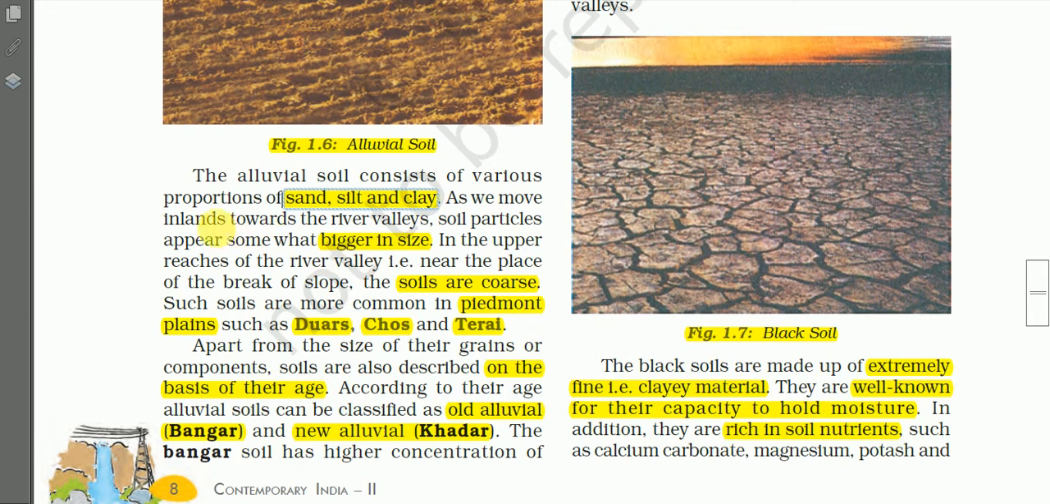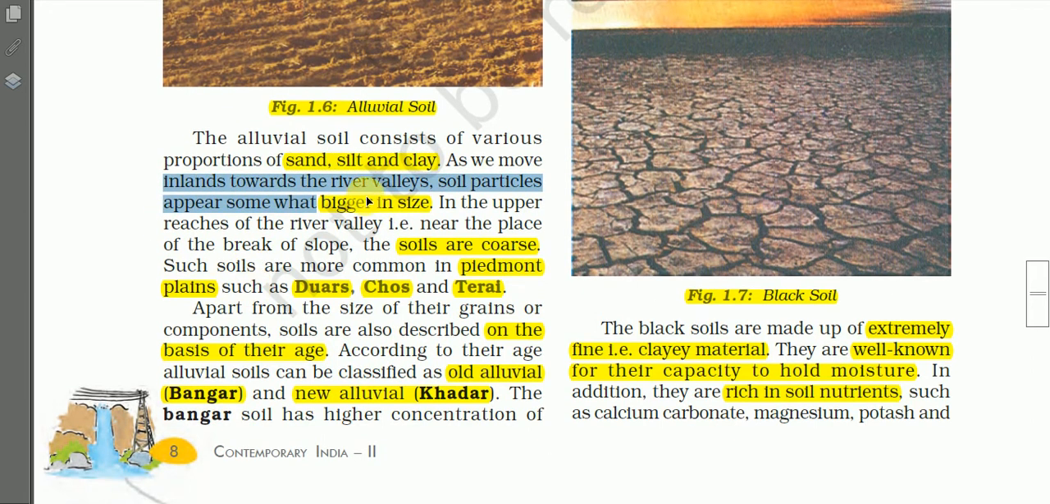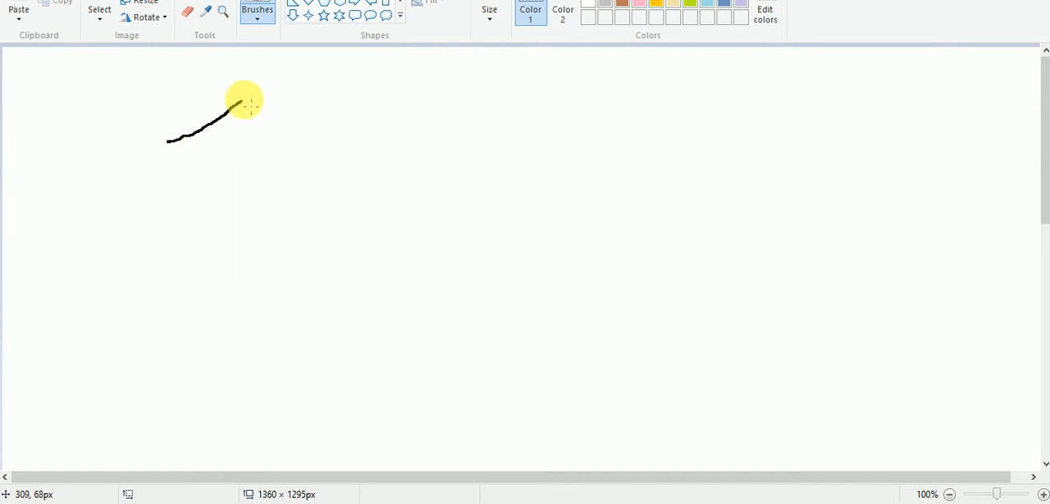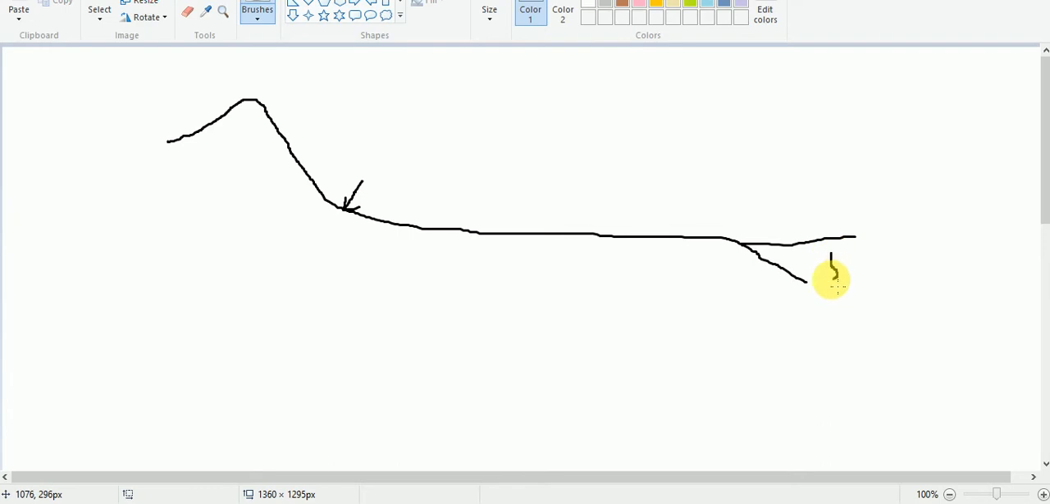And as we move inland towards the river valleys, the soil particles appear somewhat bigger in size. And in the upper reaches of the river valley, near the place of break of slope, the soils are coarse. Let us say this is a mountain, and the back of the slope is here. This place is known as the break of slope, and let us say this is the mouth of the river. Here we have the sea.